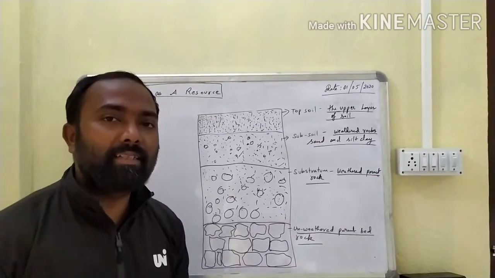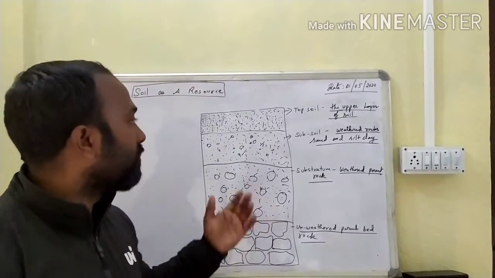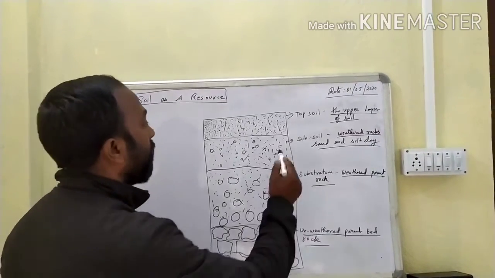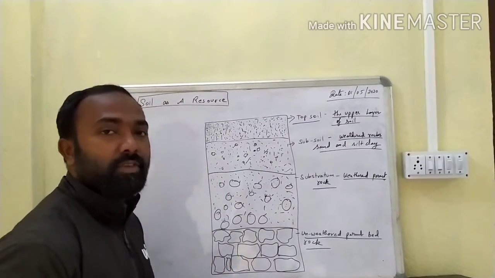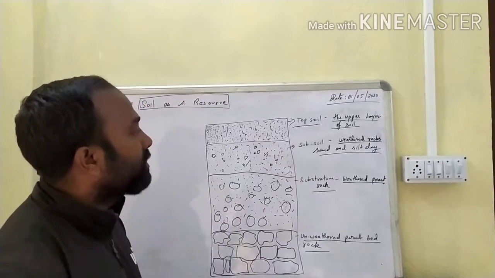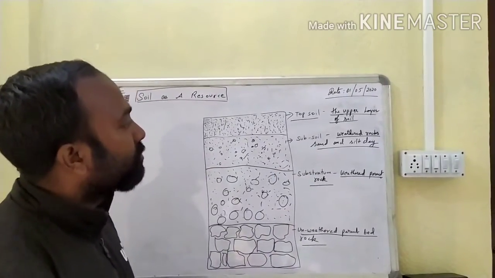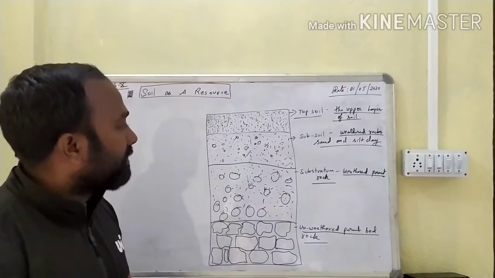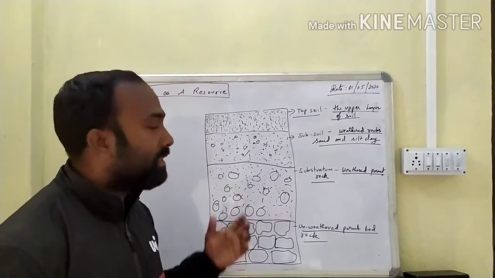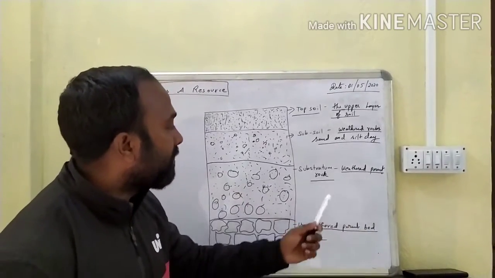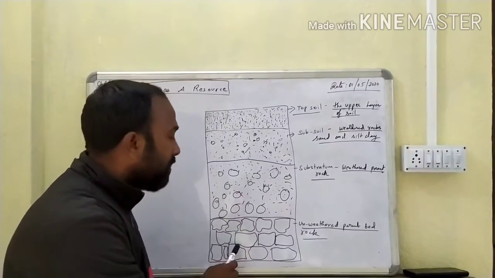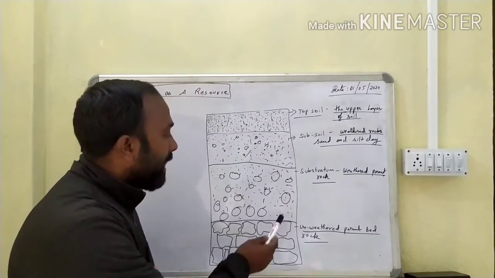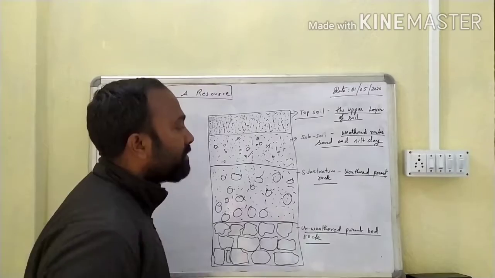Now let us understand the soil profile. I have drawn on the board to make you understand it. The upper or top layer of the soil is called the topsoil. Then the next one is the subsoil. In this layer, you'll find weathered rock, sand, silt and clay. The third one is the substratum. In this profile, you'll find the weathered parent rock. This is the unweathered parent rock, the last part of the profile, and when it gets weathered, it forms the substratum, which is called the weathered parent rock.